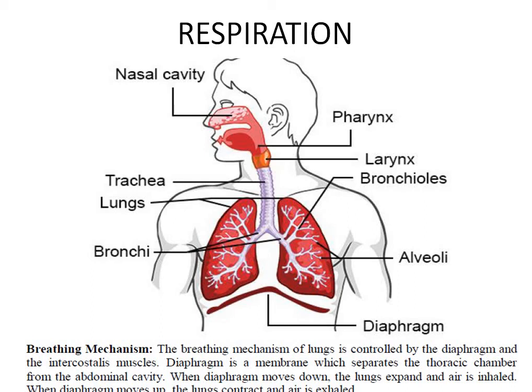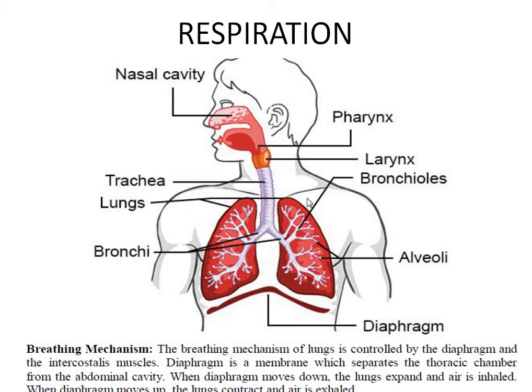The diaphragm is a muscular structure seen just below the lungs. This is the diaphragm, and it divides the thoracic cavity from the abdominal cavity. On the side of the lungs, there is the rib cage.